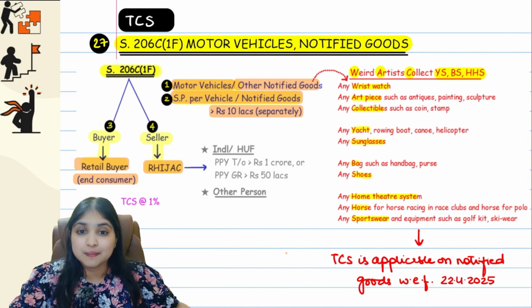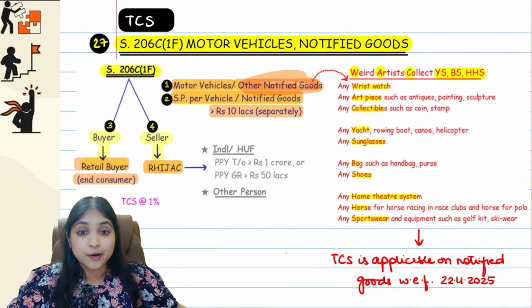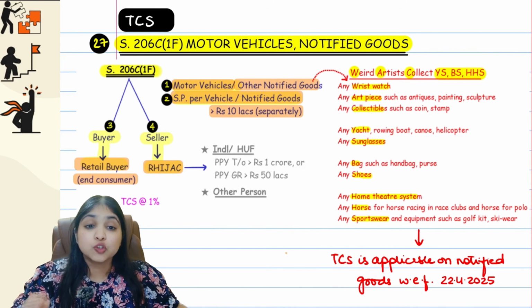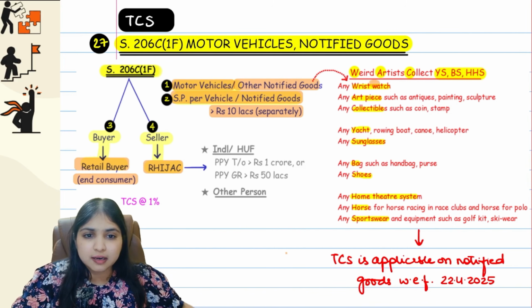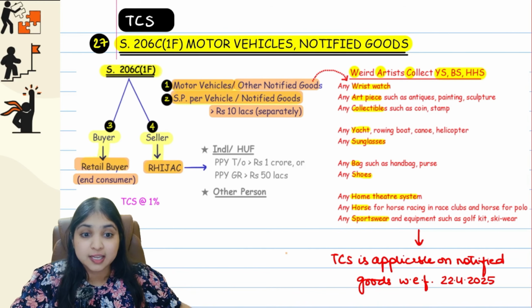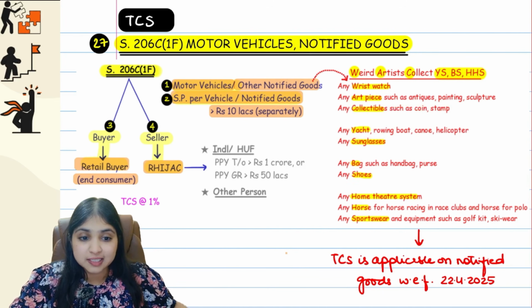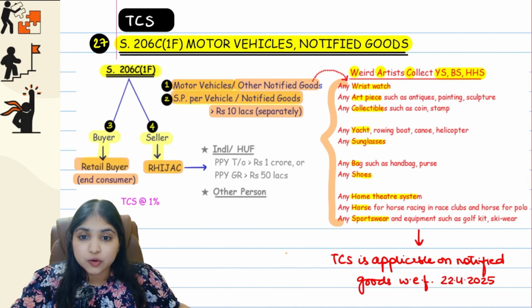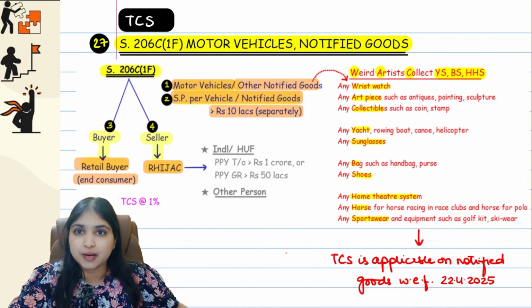Okay, guys. Now comes a question: what are these notified goods? You have to be careful, because these notified goods are going to be applicable for the first time from the May 26 examination onwards only. So what are these notified goods? Wristwatch, art piece, antiques, paintings, sculptures, collectibles like coins or stamps, yacht, sunglasses, bags, shoes, home theater system, horses, sportswear. Basically, guys, these are all your luxury goods. So all of these luxury goods, even for these, 2061F will apply.